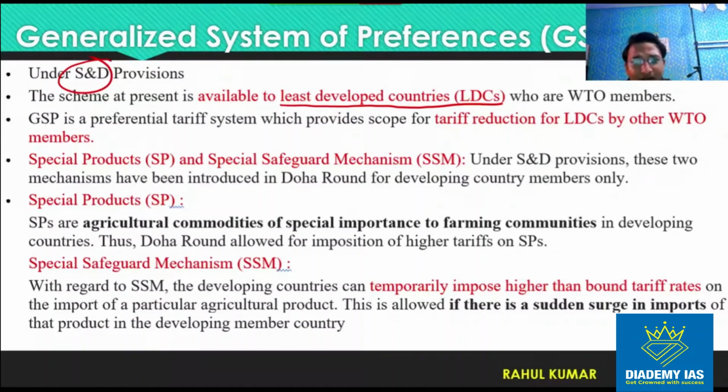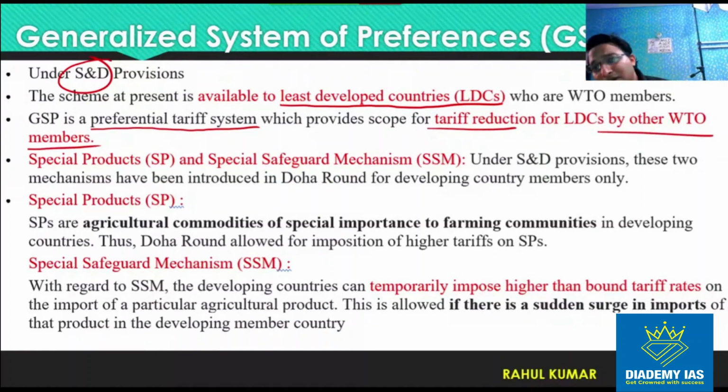So उनके लिए क्या available है? This is providing a preferential tariff system, which provides scope for tariff reduction by other WTO members, right? So other WTO members can reduce the tariff for LDCs. जो LDC होते हैं उनके लिए कम टैरिफ लगाया जा सकता है by the other WTO members.